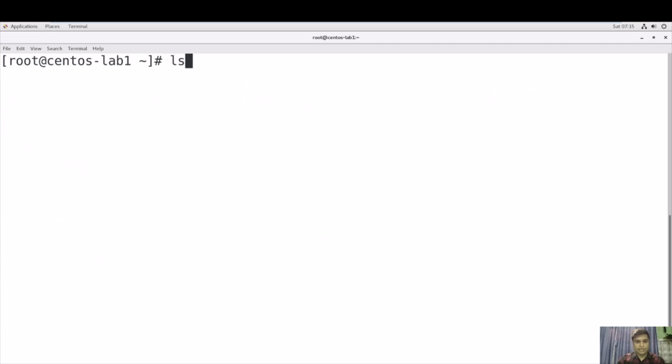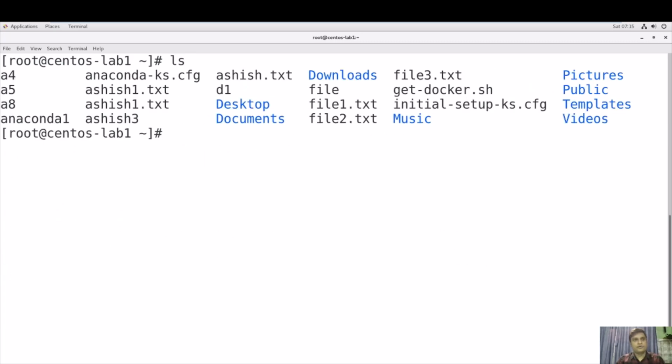Now we will see how to rename the file. So if you want to rename any file like file1.txt to some other name, you can use this rename command: rename file1.txt, sorry, file1.txt to some new name like file5.txt, and then again your old file name file1.txt.